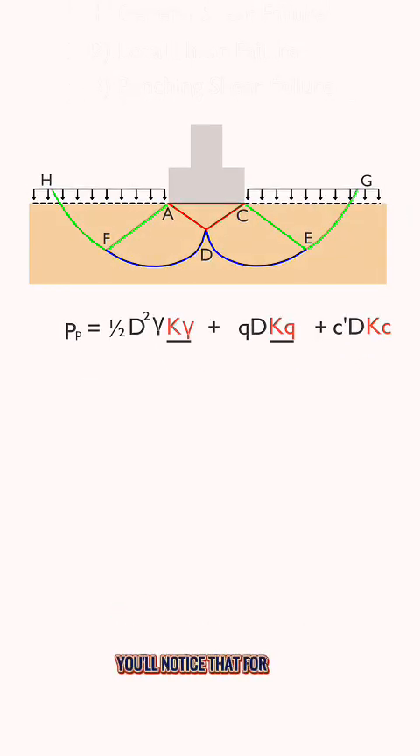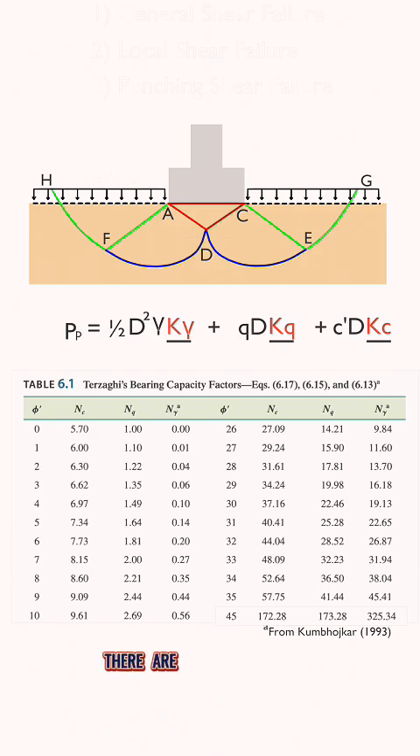You'll notice that for each of these resultant forces, there are factors, coefficients that depend on the friction angle of the soil. This angle varies depending on the type of soil. For instance, if you're dealing with clay, the friction angle might be as low as 10 degrees, resulting in lower factor values, which indicates the soil is more susceptible to shear deformation. On the other hand, gravel can have a friction angle of up to 45 degrees, leading to larger factor values and making it much better suited for shear loading.